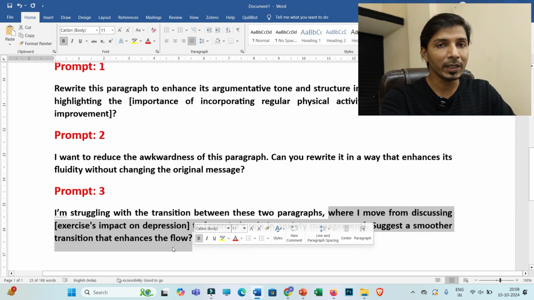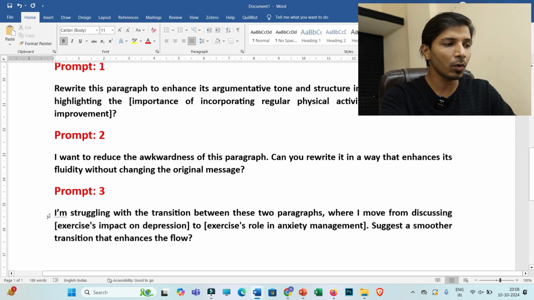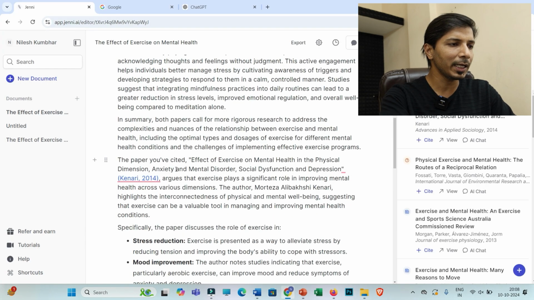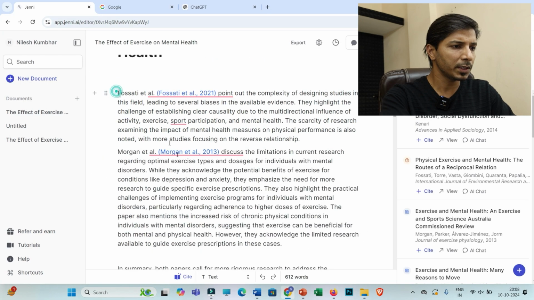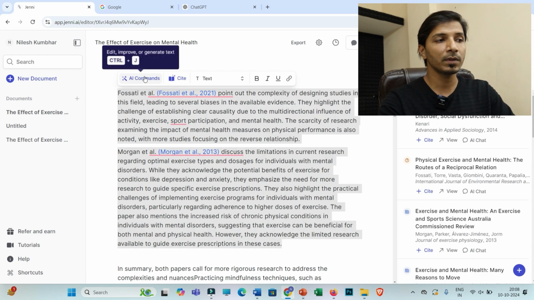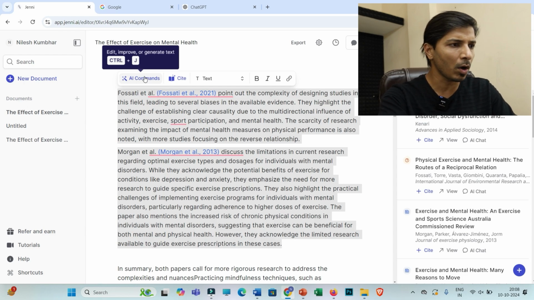The flow is really very important in a manuscript, or maybe a PhD thesis or assignments. For that, obviously you have to select any two paragraphs. Let us consider these two paragraphs, and you may even select three or four paragraphs. Accordingly you need to modify your prompt a little.